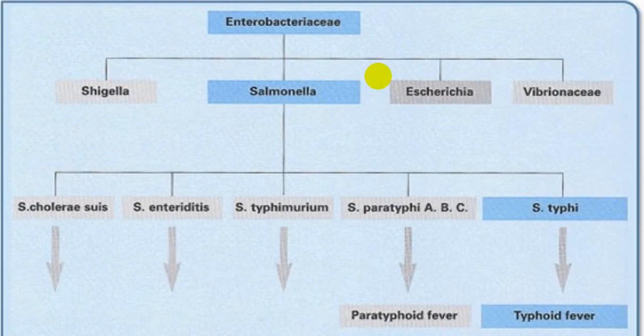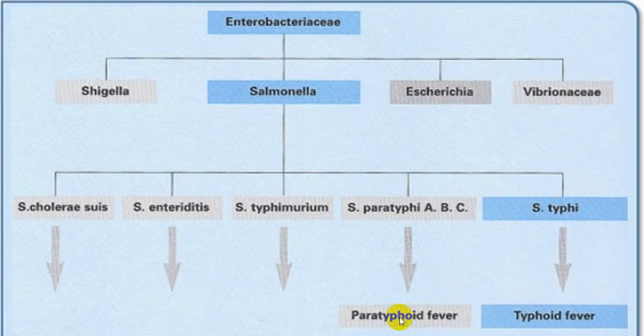Enterobacteria will include Shigella, Salmonella, Escherichia coli and Vibrio. We are not going into detail regarding this, but if there is an infection by Salmonella typhi, then we call it typhoid fever. And if there is an infection by paratyphi A, B, C, we call it paratyphoid fever. And if it is by any one of these two organisms, we usually label that as enteric fever.